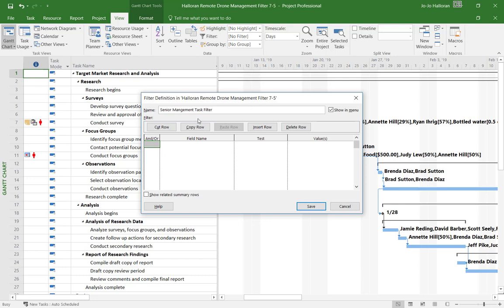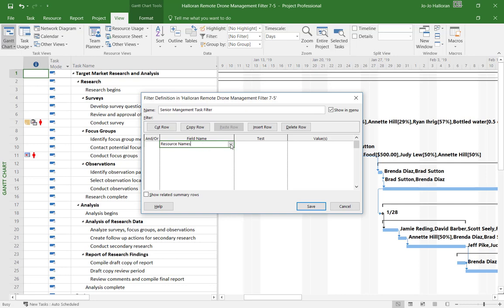Okay, so now that I have typed the name in, we're going to go down and pick out the criteria, because we have to tell the filter what we're looking for, okay? Because it's not going to know what we're looking for unless we indicate so. So we're going to put in here that we want the resource name, okay? And you can start typing it, and be careful, you don't want a group, we want a name. So I'm going to make sure I type in resource names, okay?